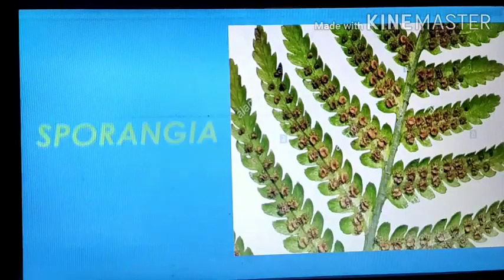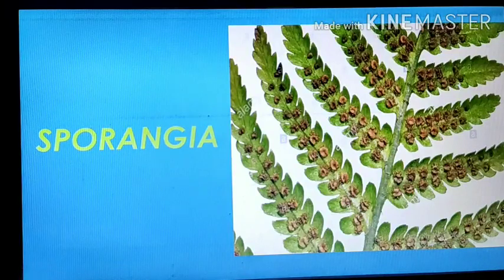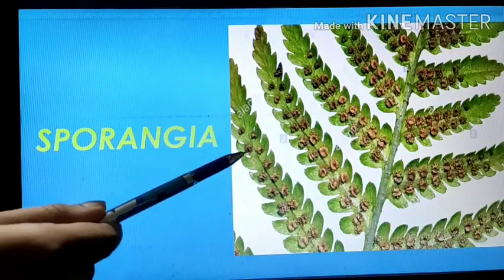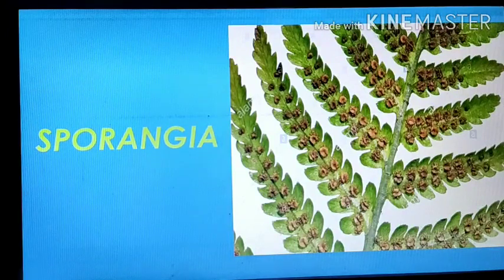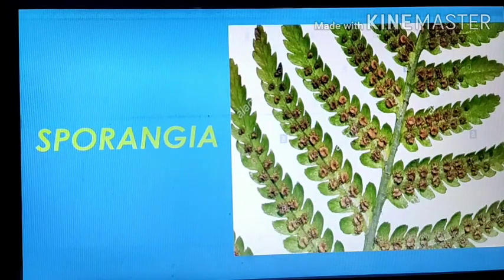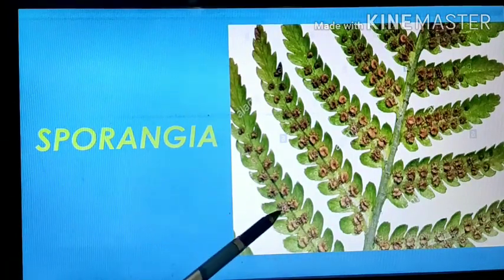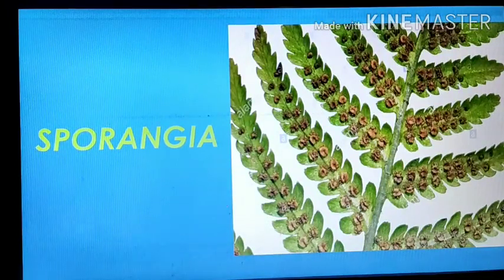Then see, this is the back of the leaflet of the fern. Small brown colored structures are there. These are the sporangia. In the sporangium, many spores are there, uni- or multinucleated spores. When these spores fall on the ground, they germinate and give rise to a new Nephrolepis plant, or a new fern plant. So these are the brown colored dots. If you observe the back side of the leaflets of the Nephrolepis, you observe the brown colored dots. These are called sporangia.